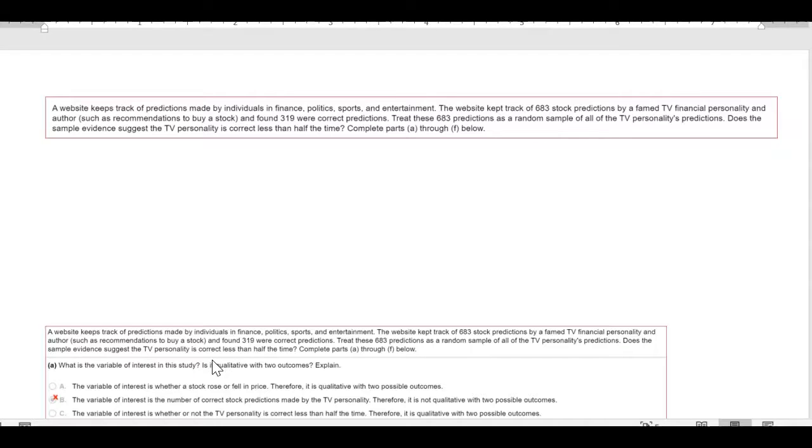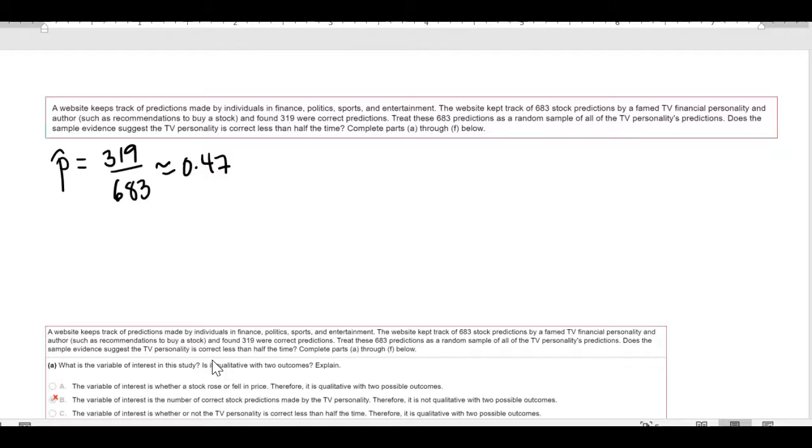Okay. So what's happening here is we have this sample proportion of 319 correct predictions out of 683, which is about 47% of the time. So we take the sample of 683 predictions.